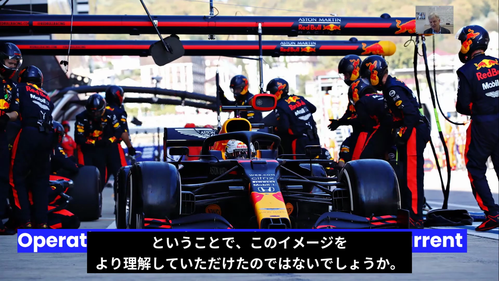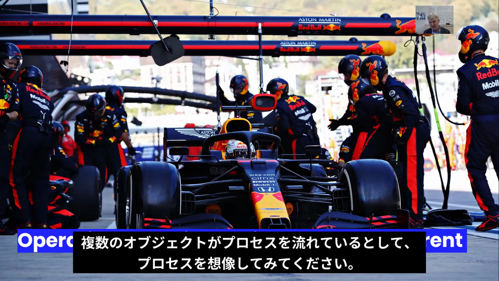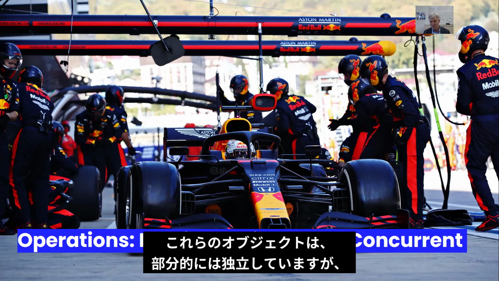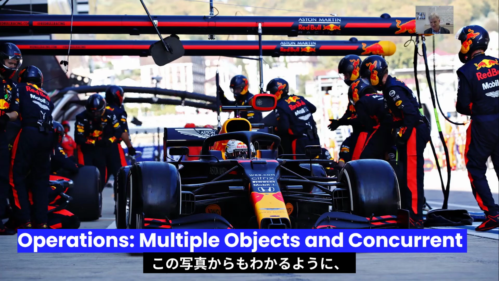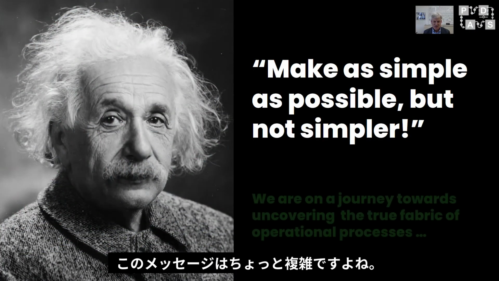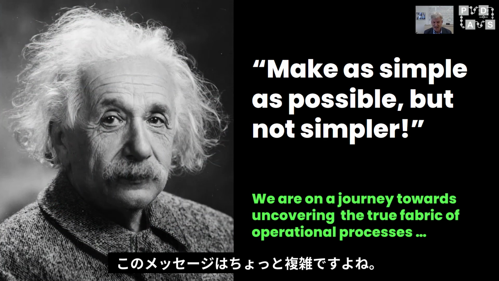So I hope that you now understand this image better. Just imagine a process as things where multiple objects are flowing through our processes. This is highly concurrent. These objects are partly independent, but as you can see in this example, in the end it all has to fit together and the car is driving away successfully. So I realize that this message is a bit complicated.